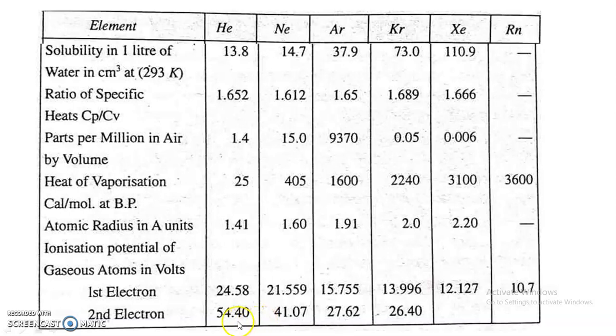Values are available for helium, neon, argon and krypton. So, ionization enthalpies or ionization potential values decrease from helium to neon to argon to krypton. The reason is atomic size increases, and therefore ionization enthalpies decrease.